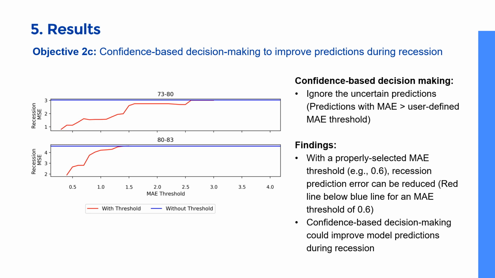We simply ignore the uncertain predictions, which we defined as predictions with MAE scores greater than the user-defined MAE threshold. Applying this to all subperiods, we notice that with a carefully selected MAE threshold, recession prediction errors could be reduced. This suggests that confidence-based decision-making could be the key to improving model prediction accuracy during recessions.